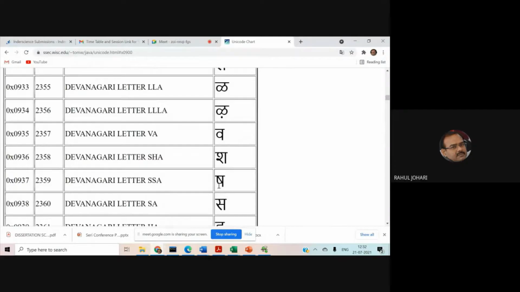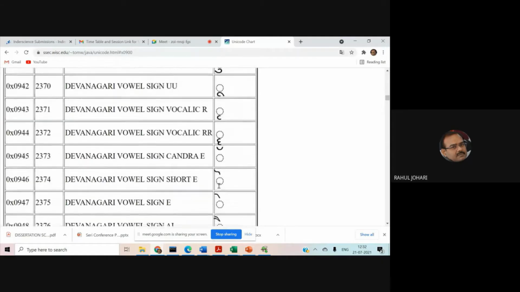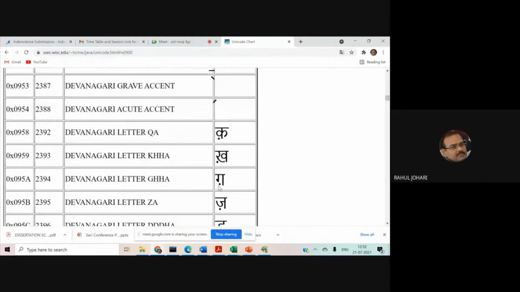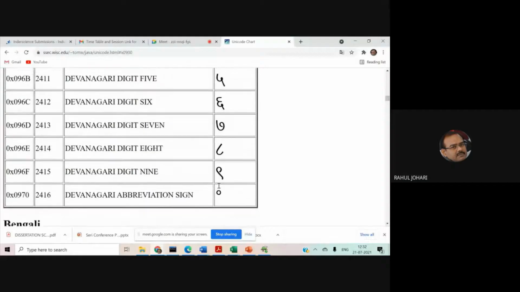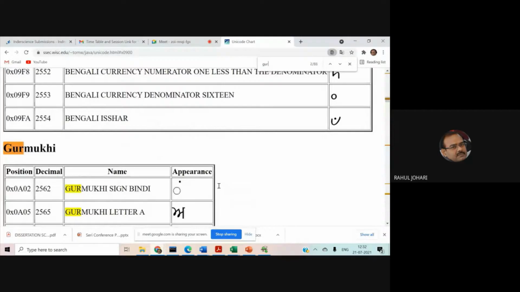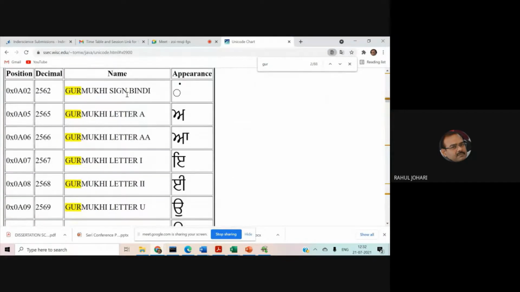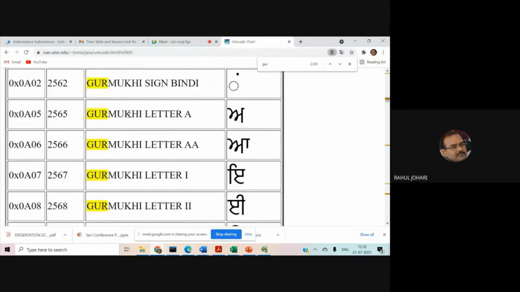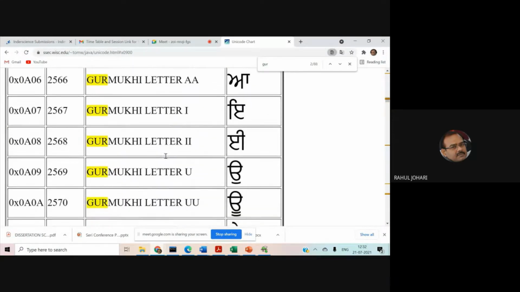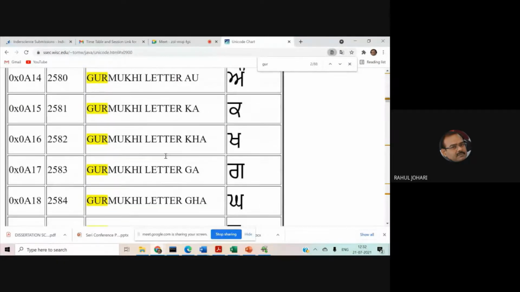E, U, Sh, S, Ch, J, Th, H. So all the characters have been covered, and the Unicode values are obtained from this portal. On the same lines, this also becomes useful for Gurumukhi. So you can look out the values, the decimal values or the Unicode values for the Gurumukhi characters. So every Gurumukhi character has now been given digital space, digital encoding has been done, and almost all the characters are available here, together with their corresponding decimal values or the Unicode values, but we don't have their ASCII values.